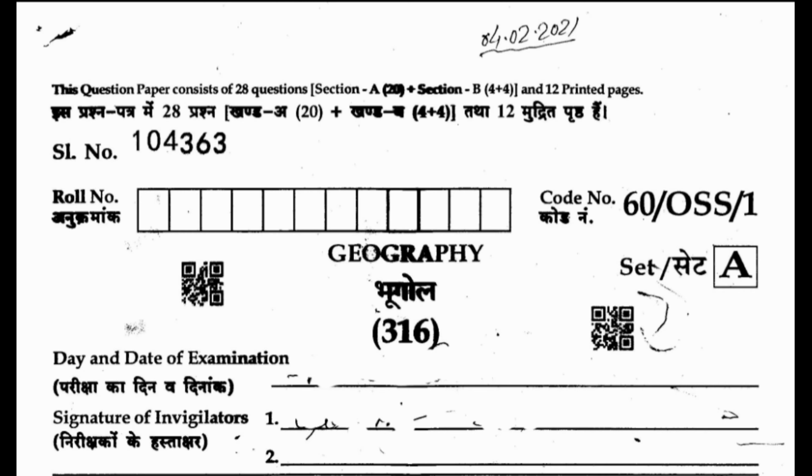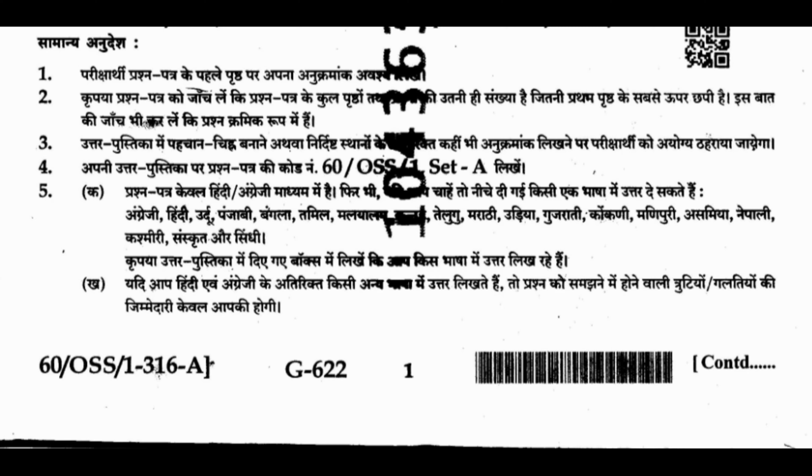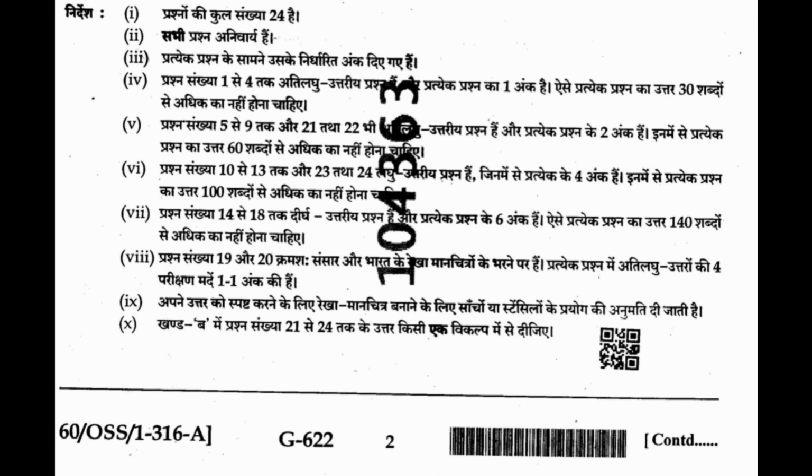Hello student, today I am going to solve NIS 316 Geography question paper of February 2021. This question paper consists of 28 questions. Section A has 20 questions and section B has 2 options. Answer any one option of 4 questions. Total marks is 80 and time is 3 hours only.